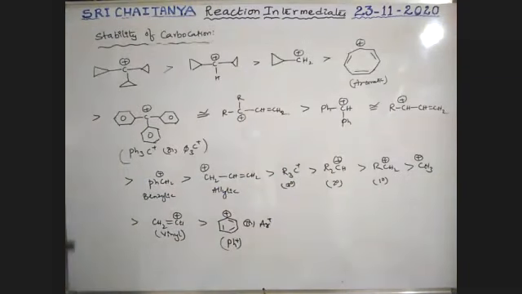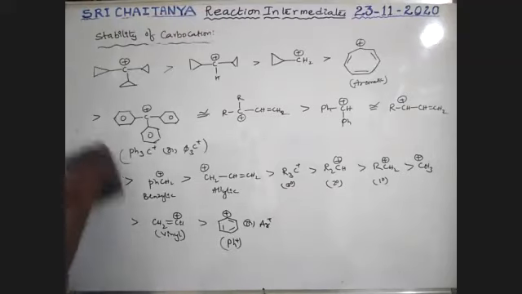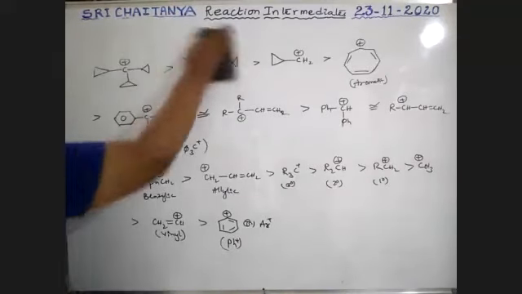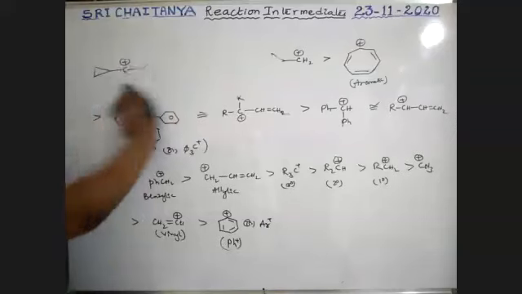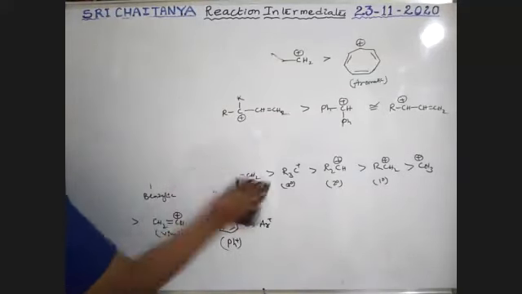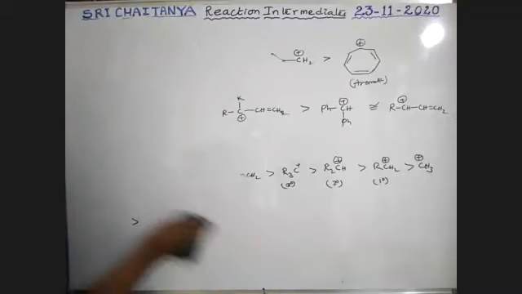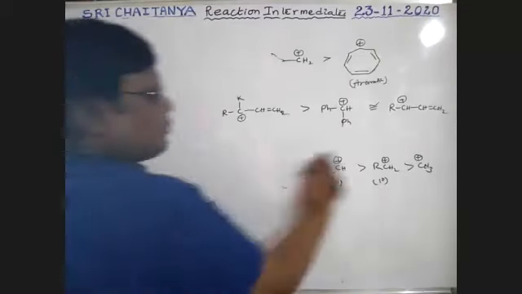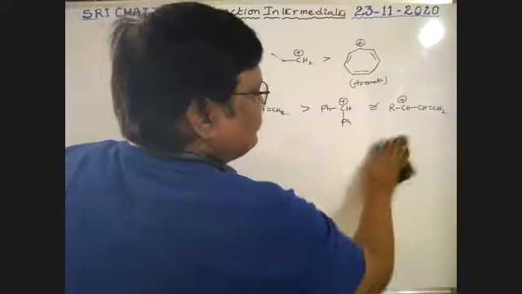Okay. Next one, that is unstable carbocations. This is also we must know. In which case the stability is very less, in which case the carbocation does not exist.